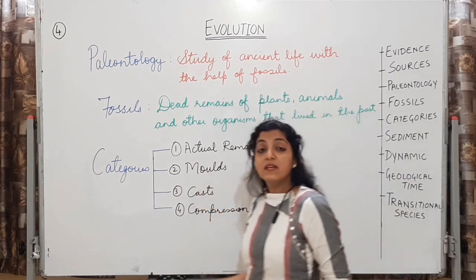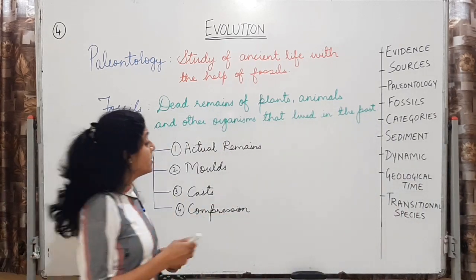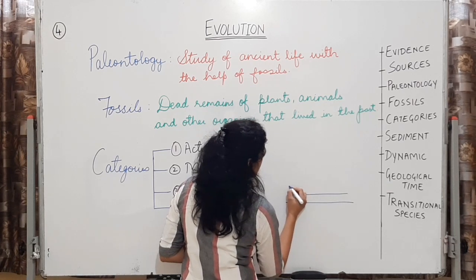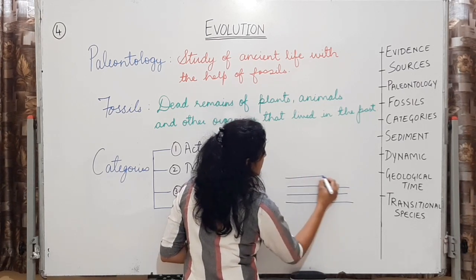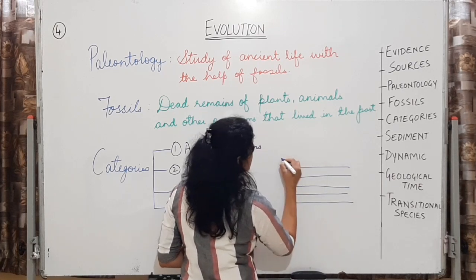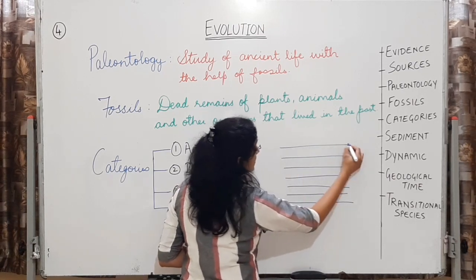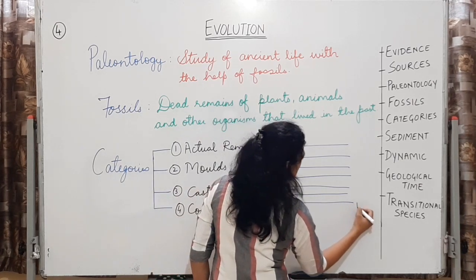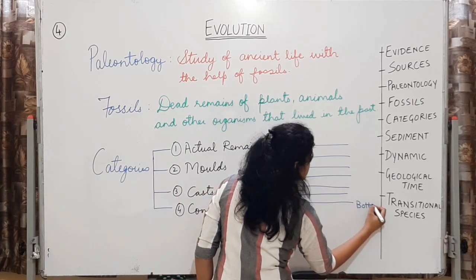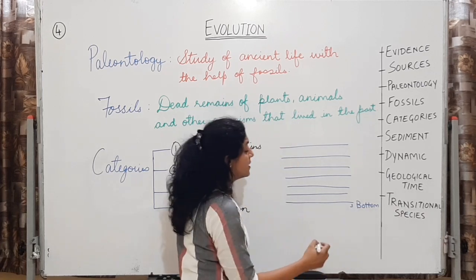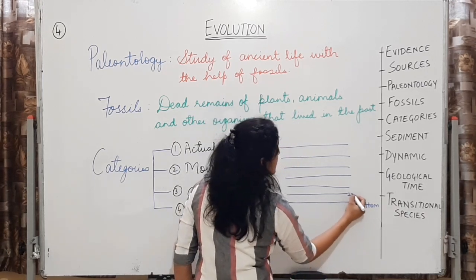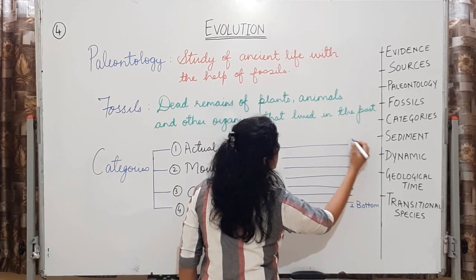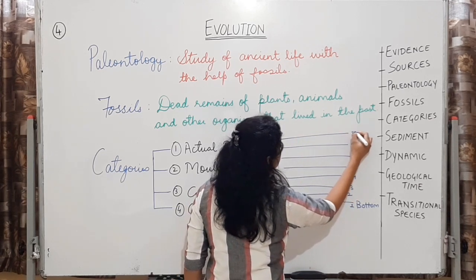Now these fossils are going to get deposited. एक layer के ऊपर दूसरा, दूसरे के ऊपर तीसरा, fourth, fifth, sixth, seventh, these are going to get deposited. So this is the bottom layer. I'll call it layer 1. तो उसके ऊपर second, third, fourth, fifth, sixth, seventh, eighth.